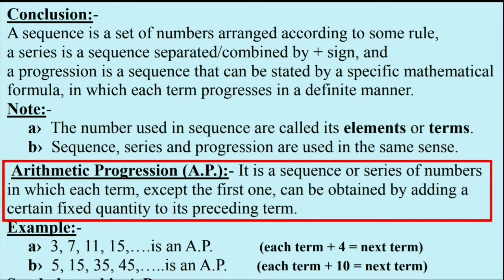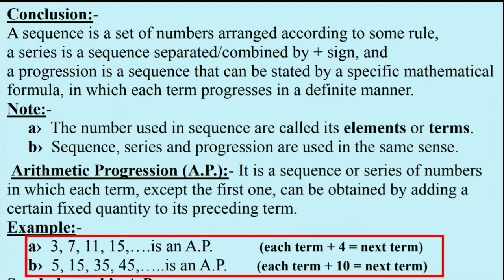And now here is arithmetic progression, and the definition says it is a sequence or series of numbers in which each term, obviously except the first one, can be obtained by adding a certain fixed quantity to its preceding term. Let's understand this through an example.